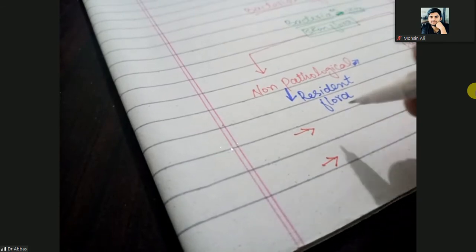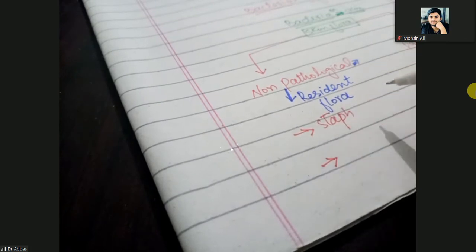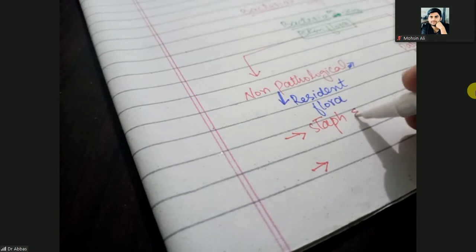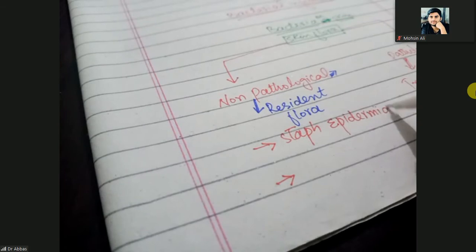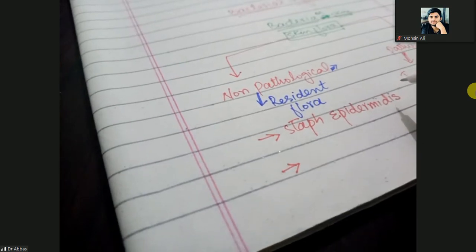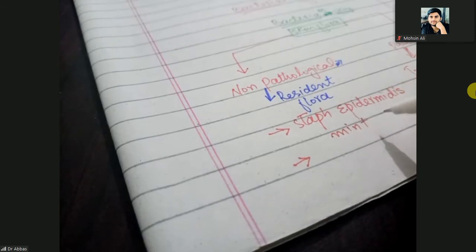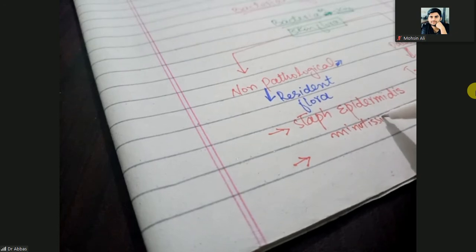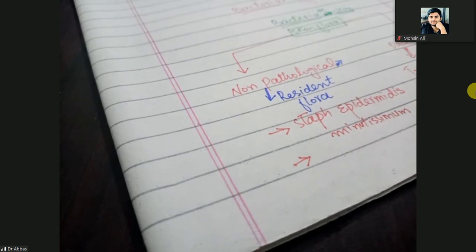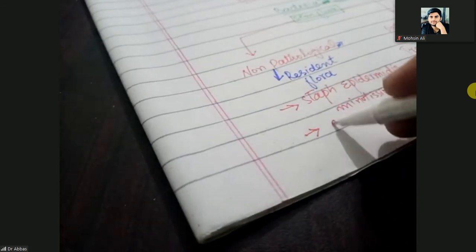So the most common resident flora are Staphylococcus epidermidis, Malassezia, and another example is Corynebacterium.